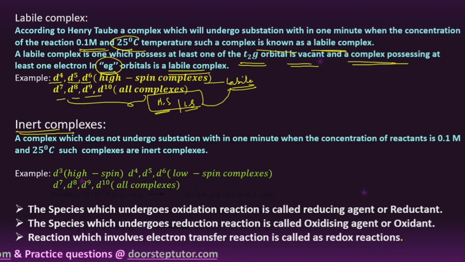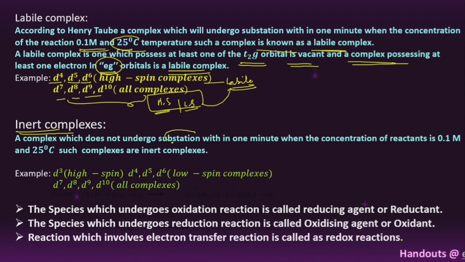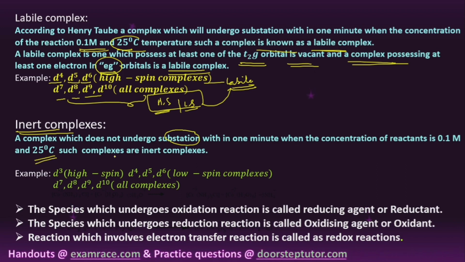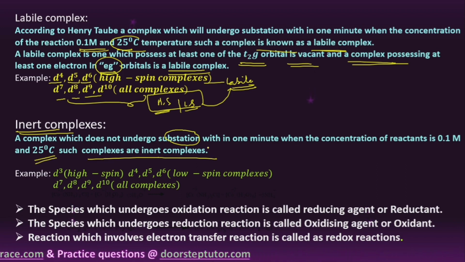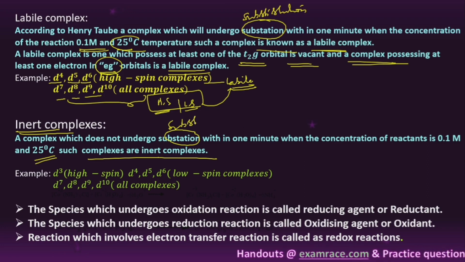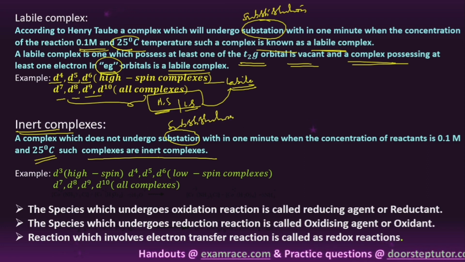Next we will move to inert complexes: a complex which does not undergo substitution within 1 minute when the concentration of the reactant is 0.1 molar at 25 degrees temperature. This type of complex we call a substitution inert complex, right.